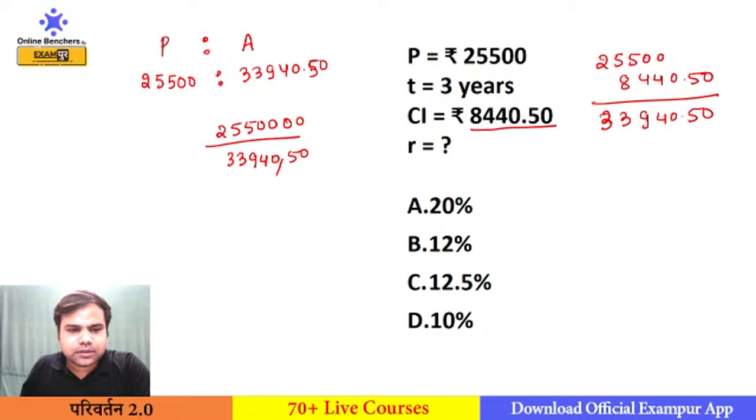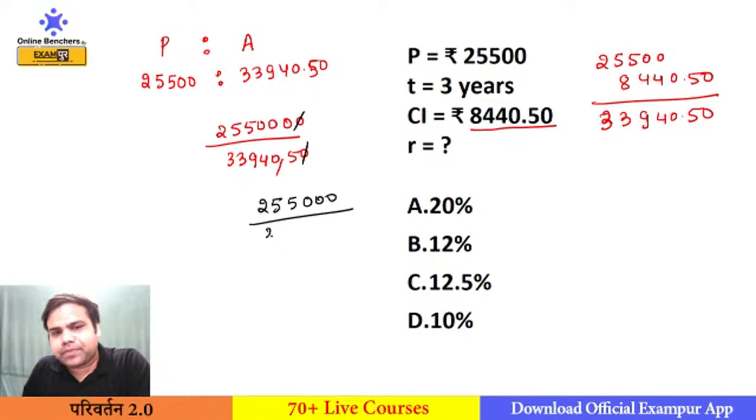Now solve this and try to make a square or cube of some number. I am not able to get the cube root of 255 or the cube root of this. So I need to solve this sum: 255,000 divided by 3394050. So I will cancel this out by 5.